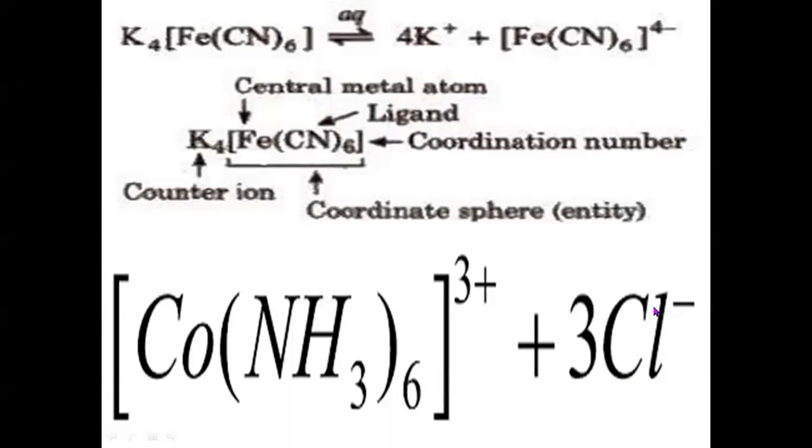So each chloride will have -1, -1 into 3, -3. -3 plus 3 will give you 0. That should be the total charge on the molecule of the complex. So in the first complex, the oxidation state of ferrous is +2. Here, the cobalt's oxidation state is +3. In this way, these are the electrons lost by the metal in the first stage. It is called oxidation state or its primary valency.